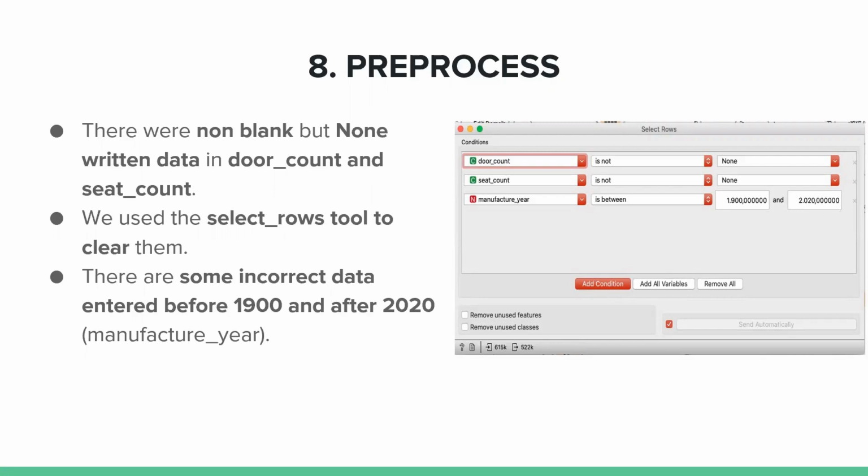Also, in the manufacturer year feature, there were some irrelevant values. Since we know that the first car was invented around the year 1900, and it is impossible to be manufactured in the future, like 2021, we selected the interval of 1900 and 2020. We selected these samples and cleared the irrelevant samples from our dataset.